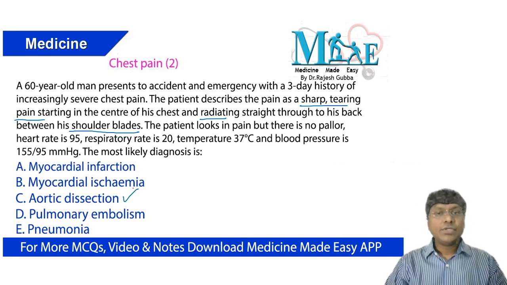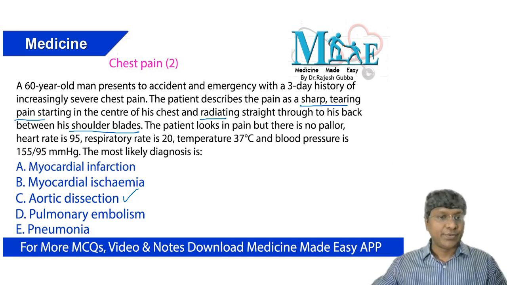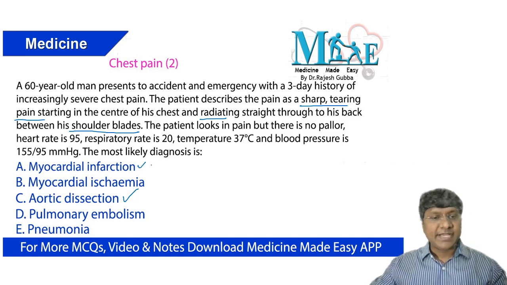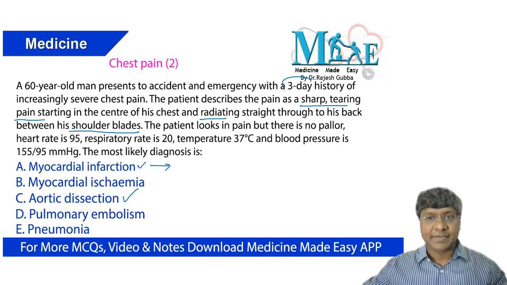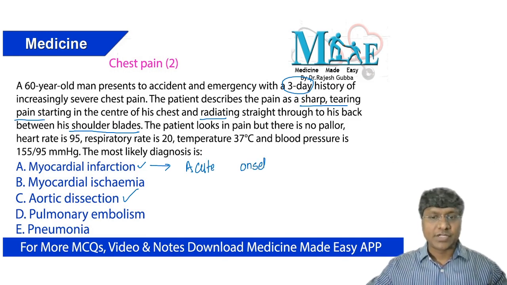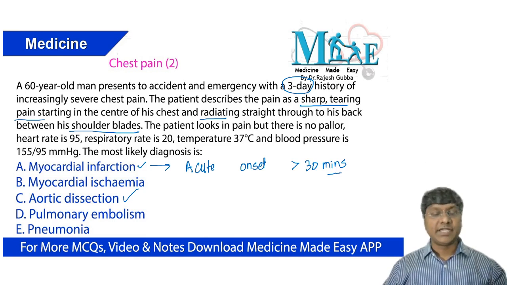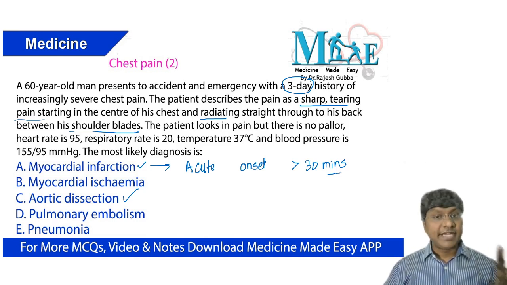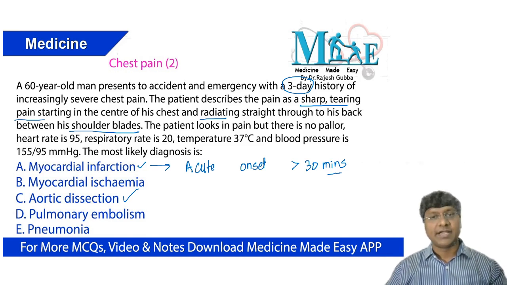Now, how to rule out the other options? Take myocardial infarction. This particular patient has had pain for 3 days. But in myocardial infarction, it is acute onset of pain, and definitely the pain will last more than 30 minutes. But it is acute in onset. The individual may not give you a 3-day history of pain, and there is no radiation between the scapular blades in patients with myocardial infarction. So myocardial infarction is ruled out.